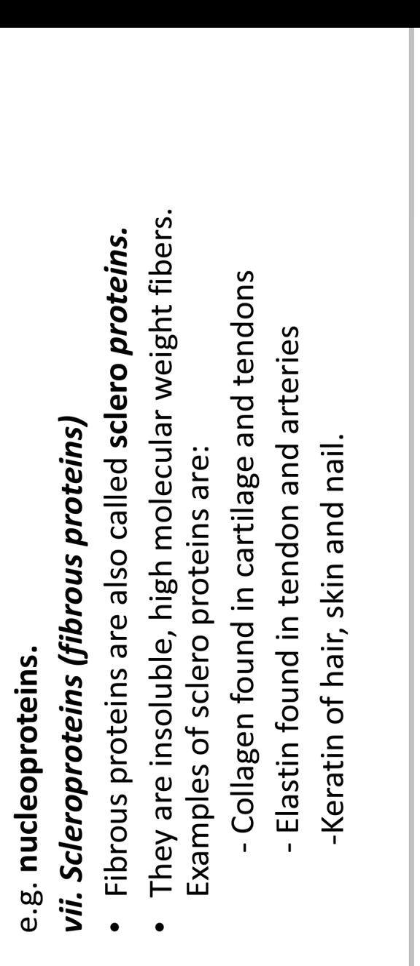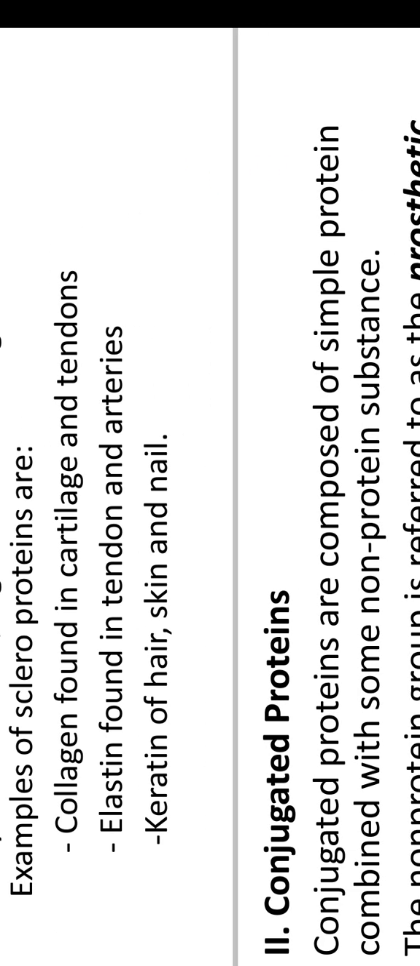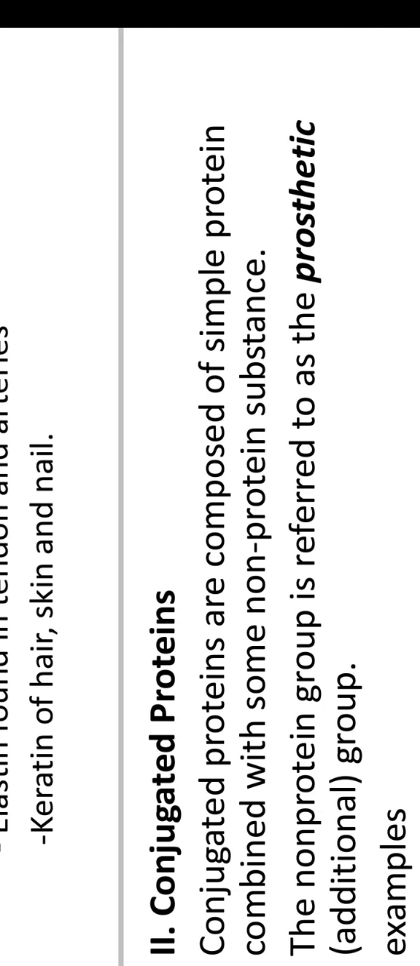Fibrous proteins are also called scleroproteins. They are insoluble, high molecular weight fibers. Examples of scleroproteins are collagen, found in cartilage and tendons; elastin, found in tendons and arteries; keratin, of hair, skin and nail. Next major group is the simple proteins. This ends the simple proteins.